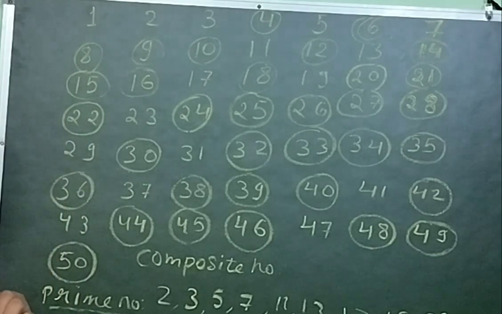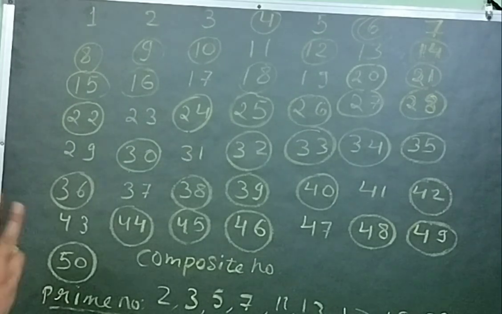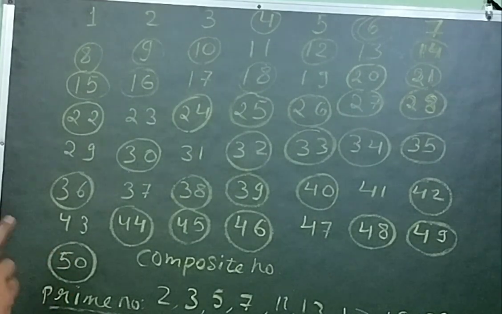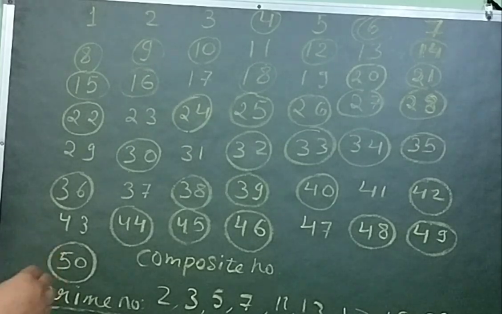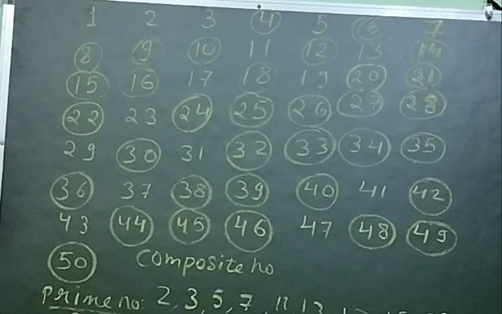Suppose 4. 4 can be divided by 1, 2 and 4. So it has 3 factors, 1, 2 and 4. So 4 is a composite number. Coming to 6, 6 is divisible by 1, 2, 3 and 6, which means 6 has 4 factors. That's why 6 is a composite number, because it has more than 2 factors. Like this, all the numbers which are circled here are composite numbers.